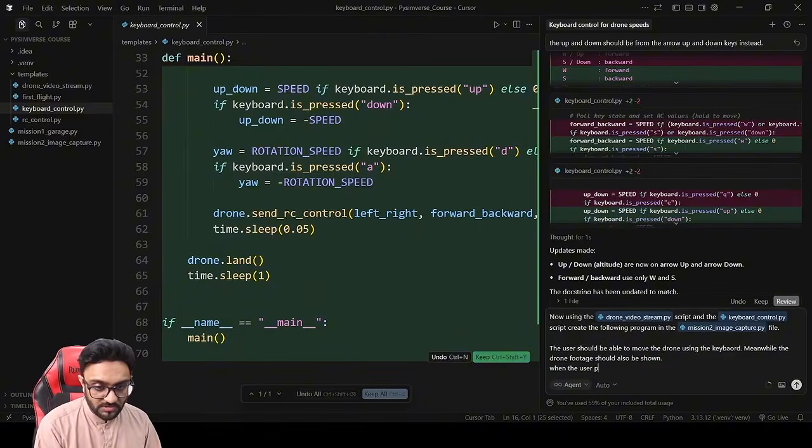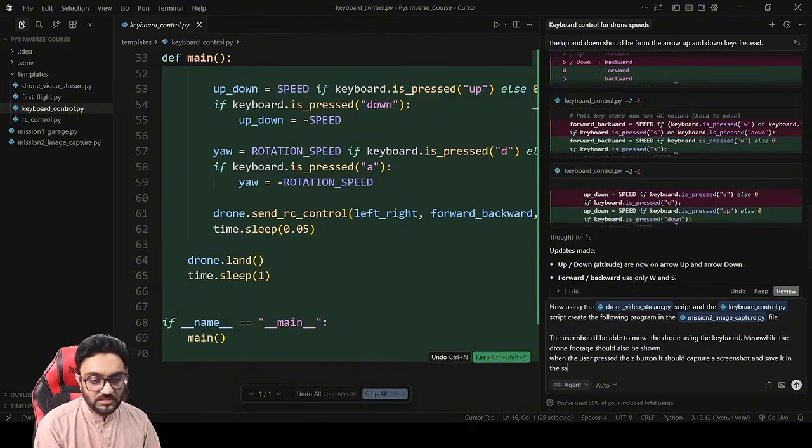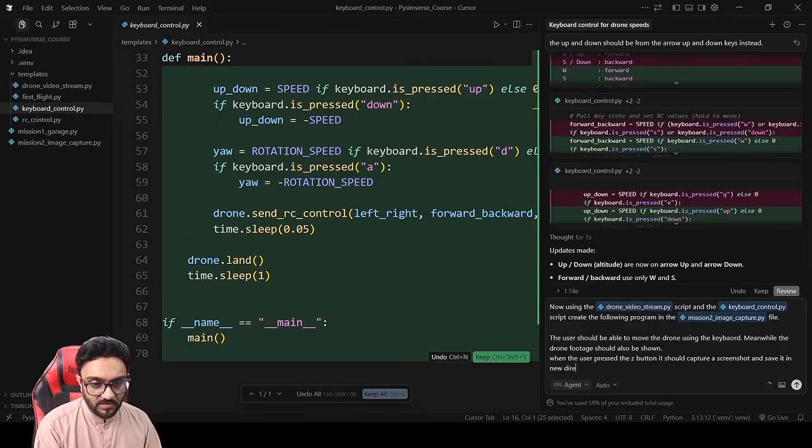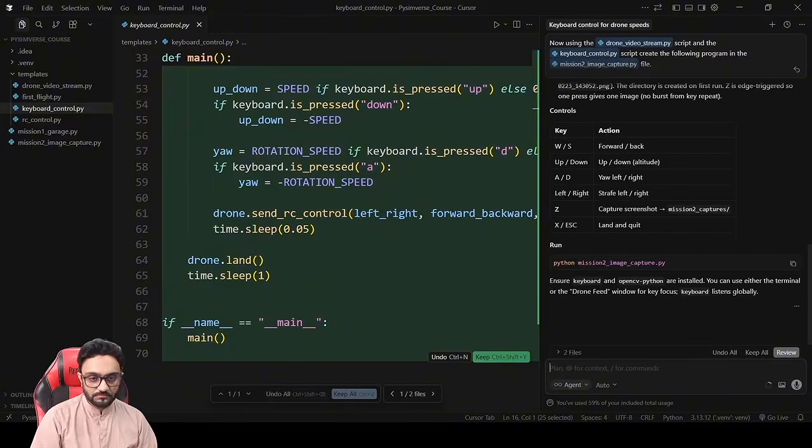When the user presses the Z button, it should capture a screenshot and save it in a new directory. Okay, so let's see how that works out.